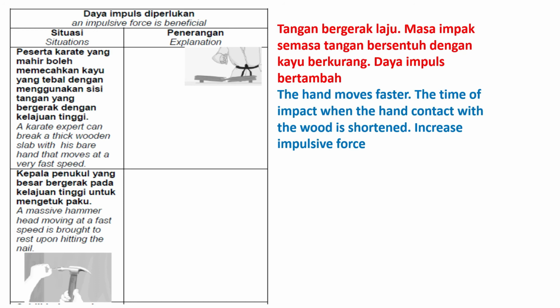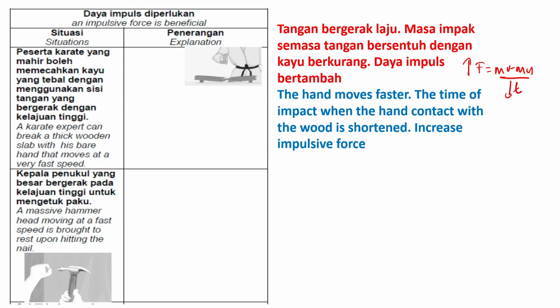Okay, for this one you have to make the length of the time of impact decreased, so you can produce a high impulsive force. For this one they have to use this formula: low time of impact, high impulsive force. So that one, they can break the wood, for the karate.